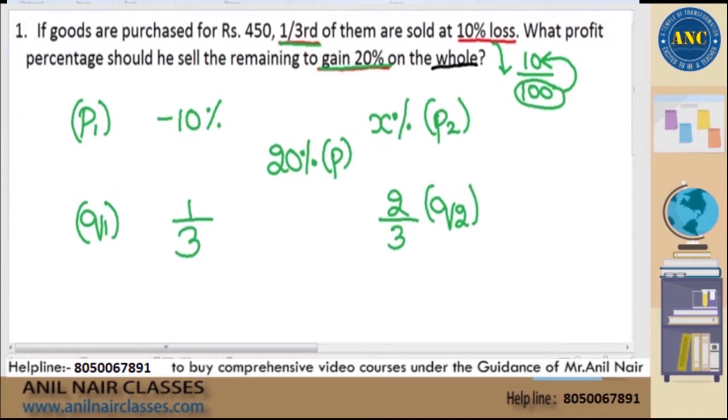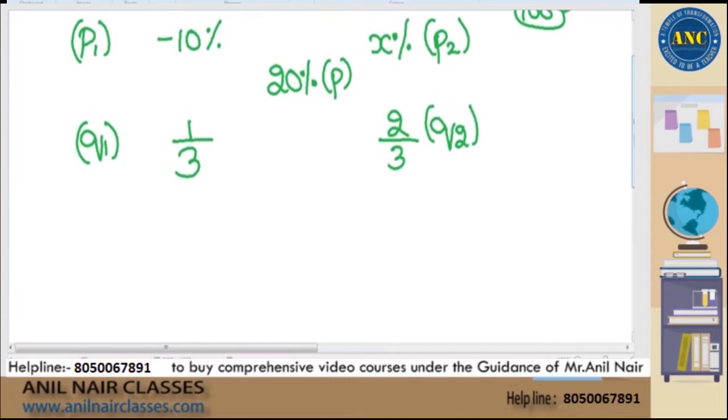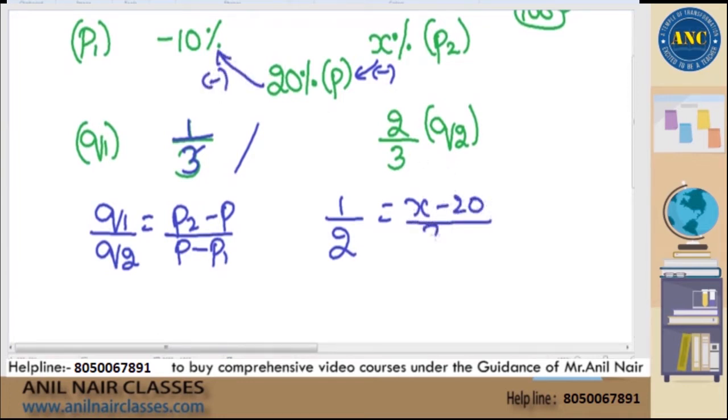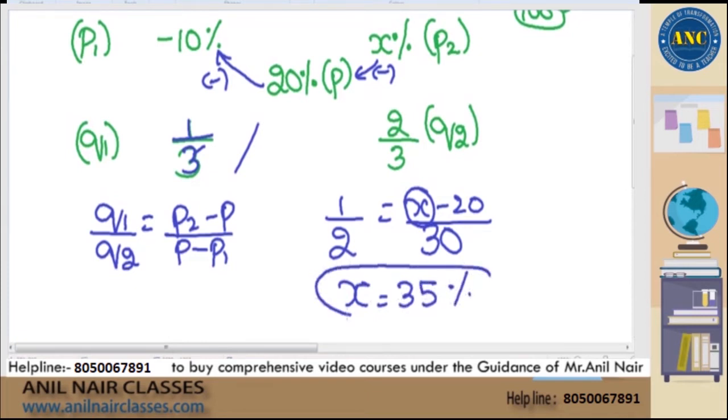Once you write the diagram properly, the equation becomes very easy. Q1 by Q2 is nothing but P2 minus P divided by P minus P1. Q1 by Q2 is nothing but 1 by 3 divided by 2 by 3. 3 will cancel, so it is 1 by 2. P2 minus P is x minus 20, divided by P minus P1, 20 minus of minus 10, 20 plus 10 is 30. The only unknown variable is x. Cross multiply and simplify, you will get the value of x as 35%.